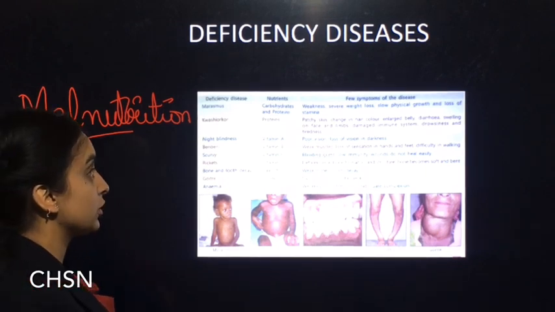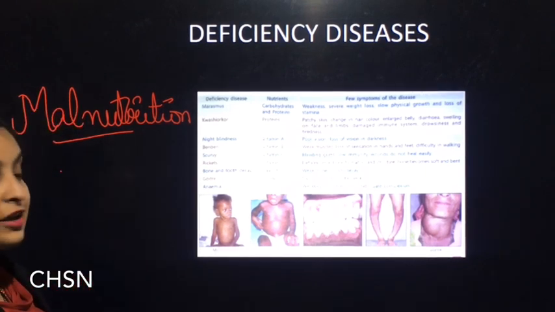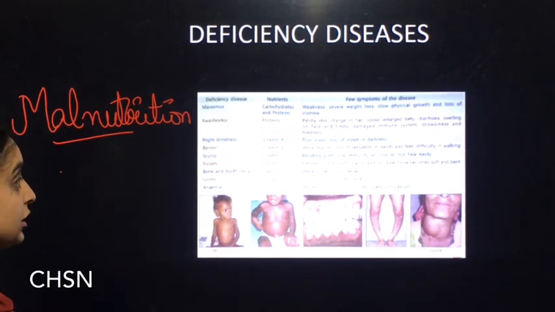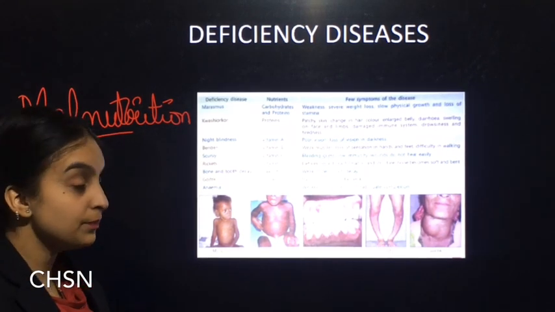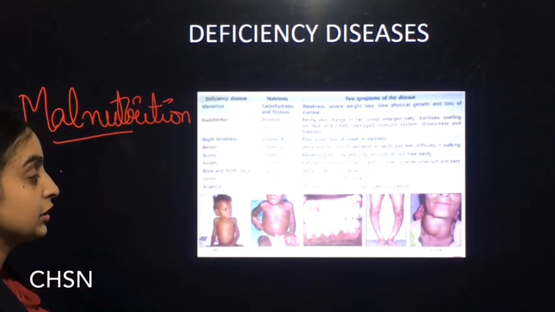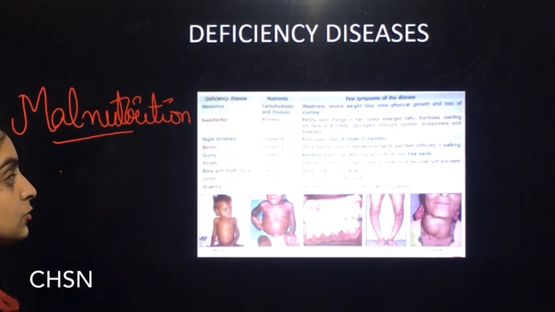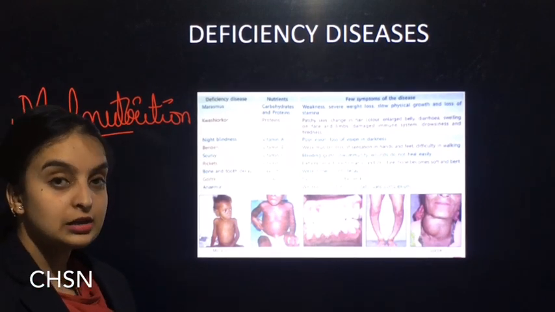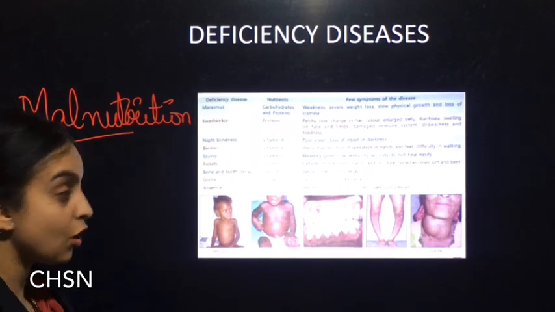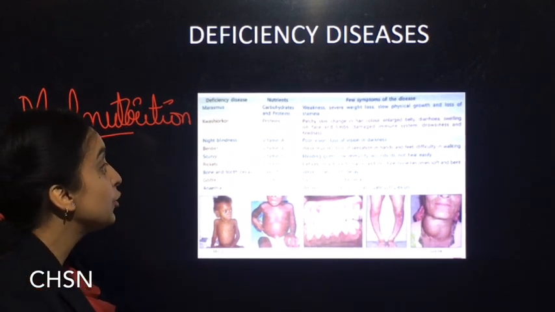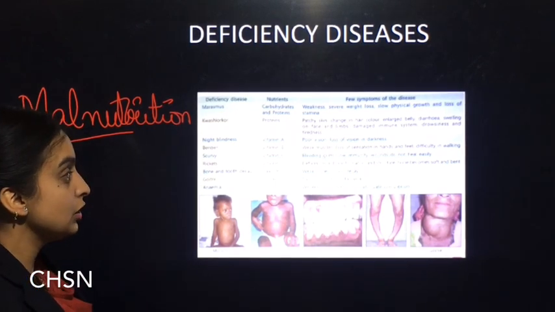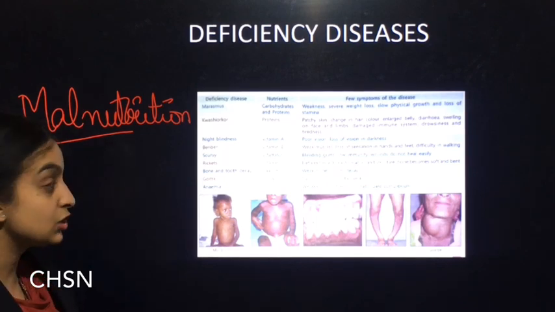Next is kwashiorkor. It is caused by the deficiency of proteins in our diet. Due to the deficiency of proteins, our skin becomes patchy, there will be change in hair color, our belly will get enlarged, it leads to diarrhea as well as swelling of the face and the limbs. Next is night blindness. It is caused by the deficiency of vitamin A. Due to the deficiency of vitamin A, there will be poor vision, loss of vision in darkness as well.